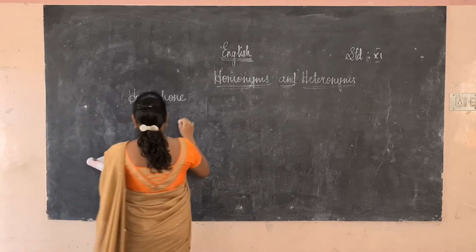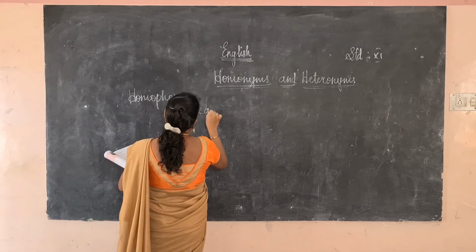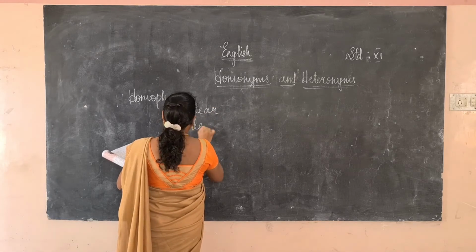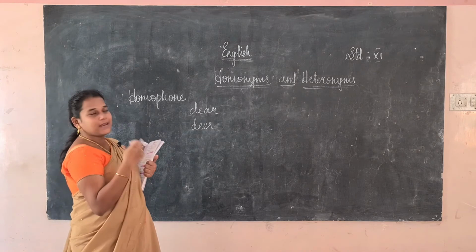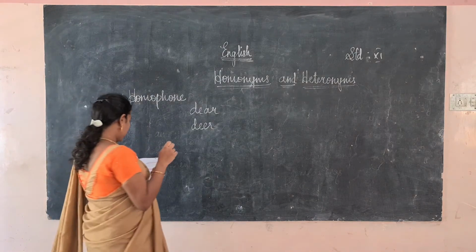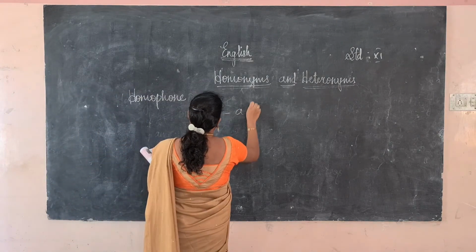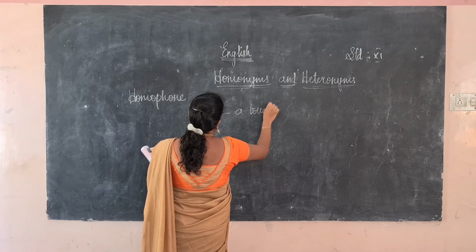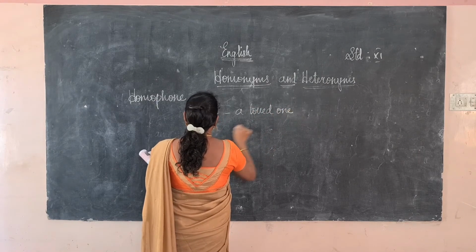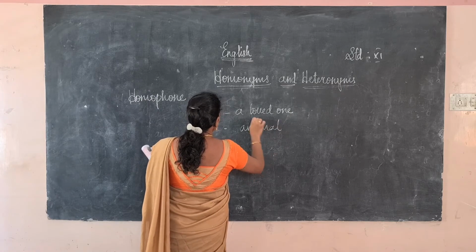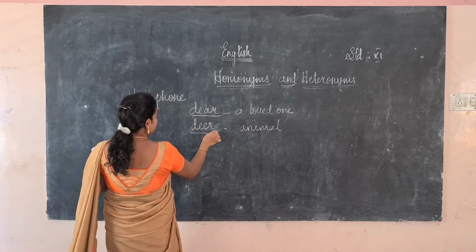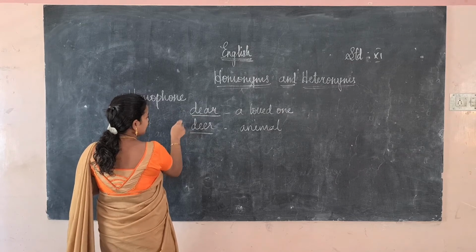For example, dear and deer. The sound is the same, but the spelling and meaning are different. Dear is for the loved one, the person we love. Deer represents a kind of animal.